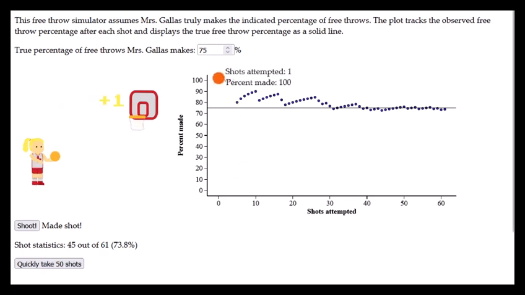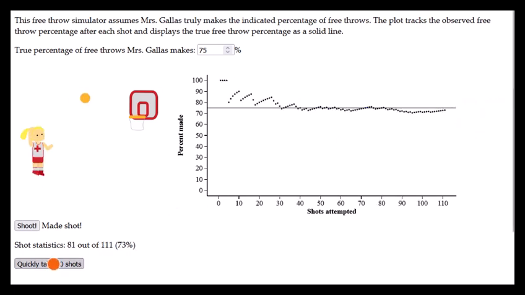And you'll see that, again, we started with 100%, it dropped back down and then kind of crept up again as we made more baskets, dropped back down when we missed one, crept back up. So we have some little trends within the data, but over time, as we've reached, it looks like about 60, the percentage is getting pretty close to 75%. Right now, after 61 shots attempted, the percentage made is 73.77.